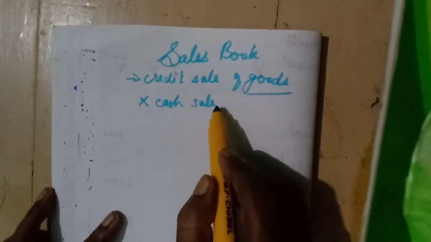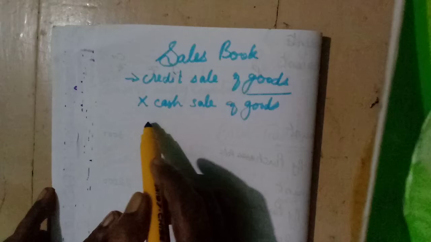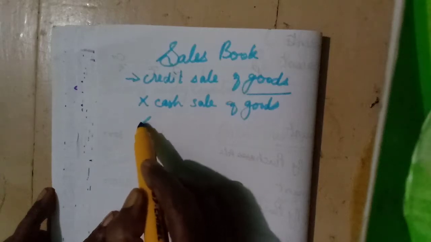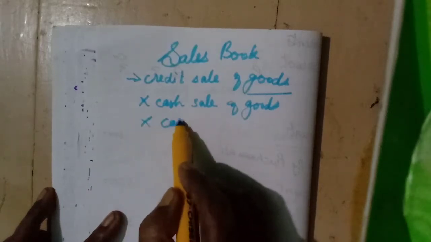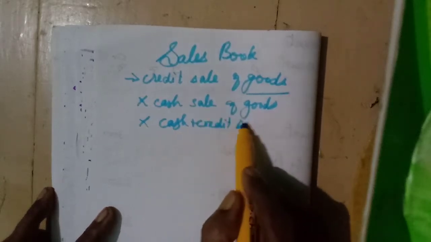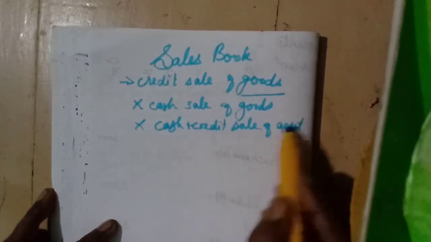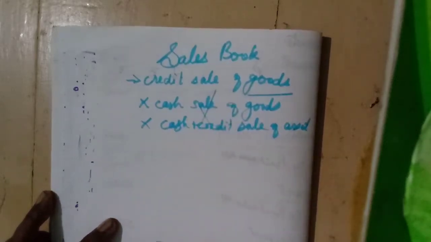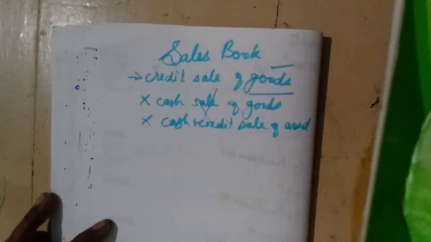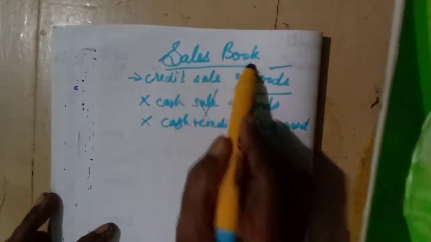We should not enter cash sale of goods, and we should not enter cash and credit sale of assets. These two we should not enter. Only the credit sale of goods we should enter in the books of accounts in the sales book.